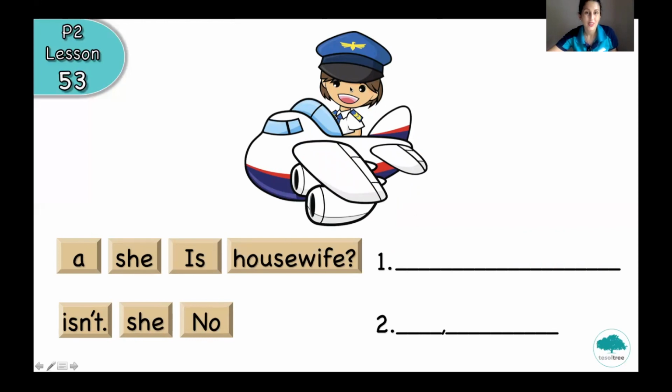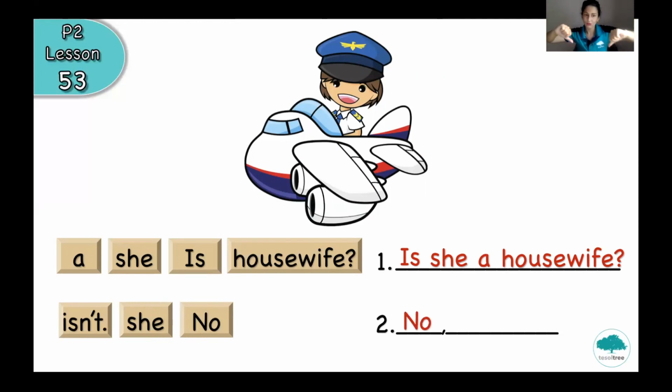And this picture, let's try to make the question for this picture. Okay, let's think together one more time what is going to be on the first place in the question. And she is housewife. So how do you think? Is very good. Then she a housewife. Okay, now we have a question. Is she a housewife?